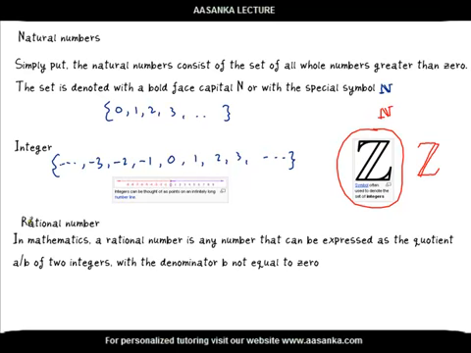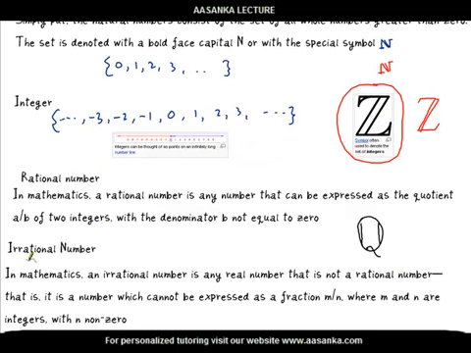Now we come to rational numbers. In mathematics, a rational number is any number that can be expressed as the quotient a upon b of two integers with the denominator b not equal to 0. Therefore, all integers, for example, are rational numbers because their denominator is 1. Rational numbers are denoted by this Q with two lines here, called quotient.